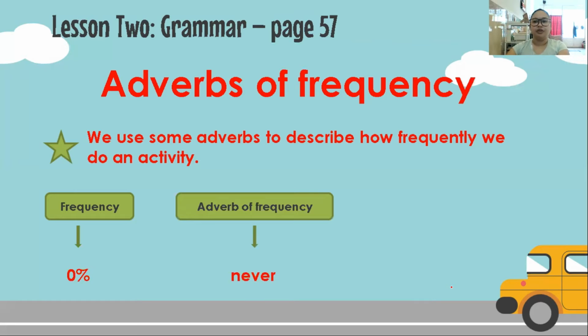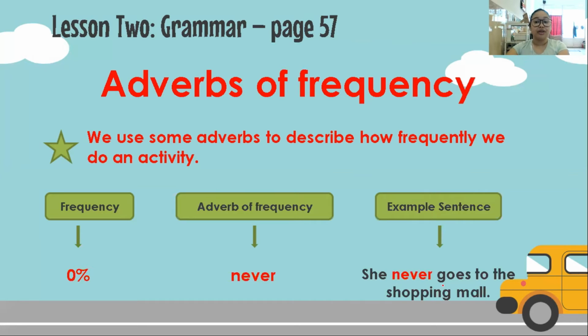That means you never do it. Our example sentence is, she never goes to the shopping mall. Where is our adverb of frequency? Yes, never is our adverb of frequency.